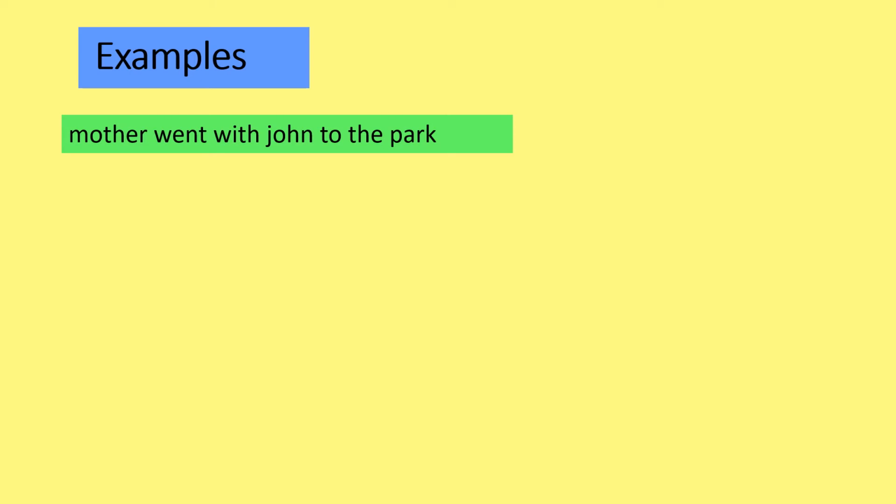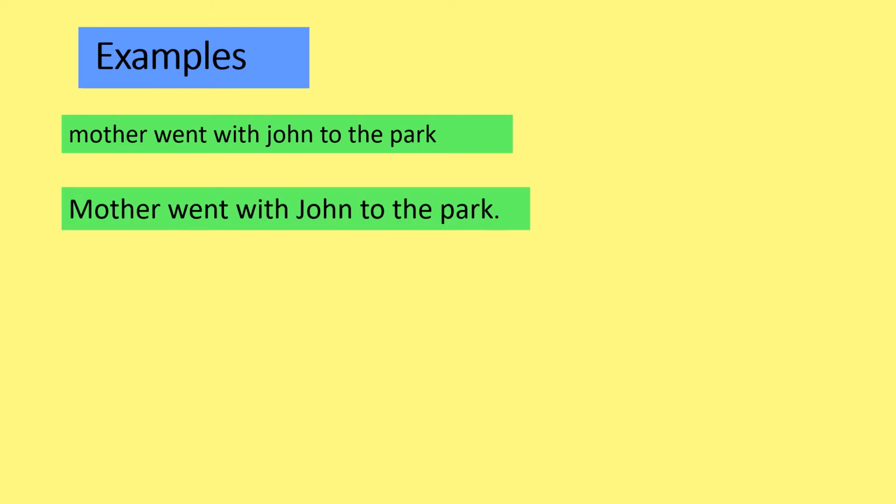Let us read the first sentence. Mother went with John to the park. Now obviously children, when the sentence starts with mother, you will use the first letter of the first word. You will make it capital letter. So in mother, the M will be capital. And look carefully, there is a proper noun there. Yes, John.